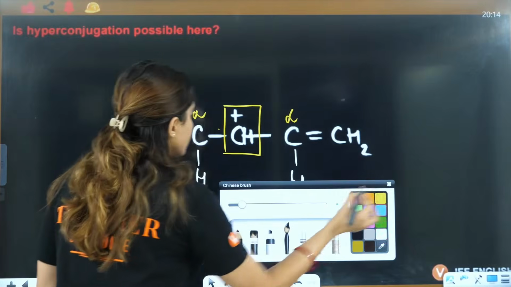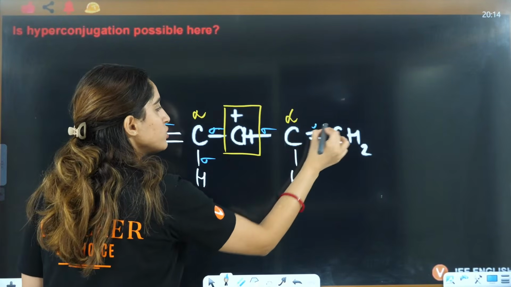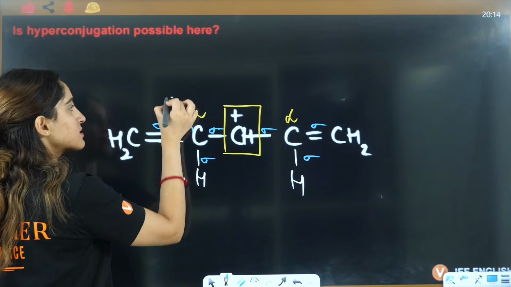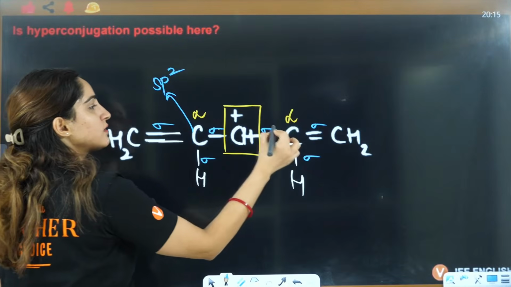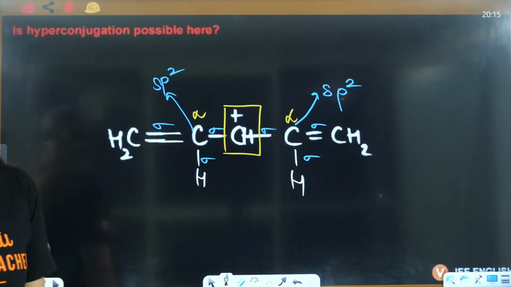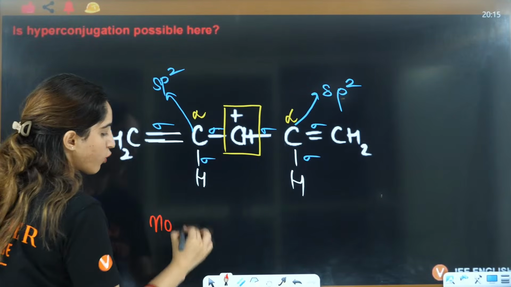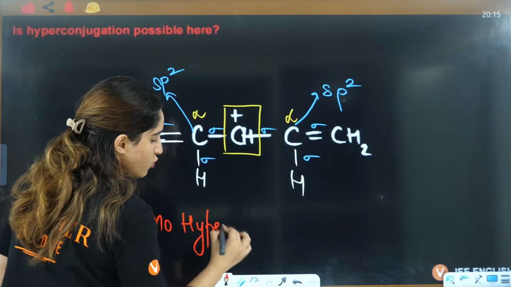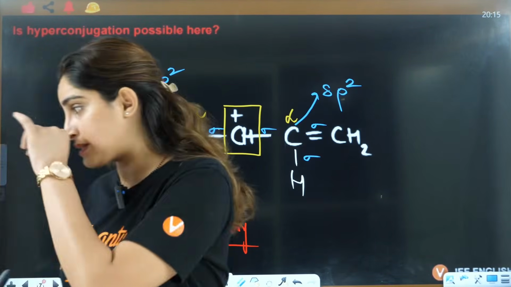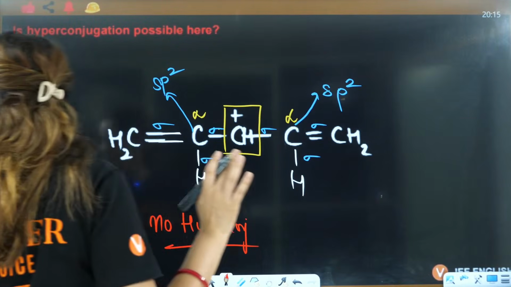Now, 1, 2, 3 sigma, here also 1, 2, 3 sigma. That means can I say this is sp2 hybridized? This is also sp2 hybridized, right? So that means definitely no hyperconjugation. You need to see whether hyperconjugation is there or not. Hyperconjugation, not possible.